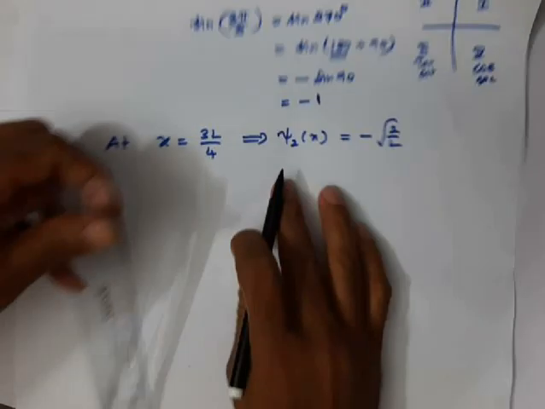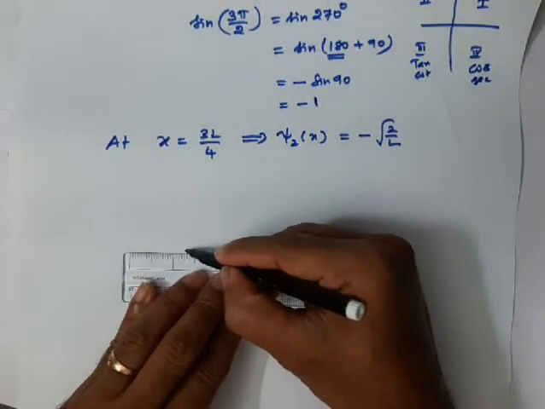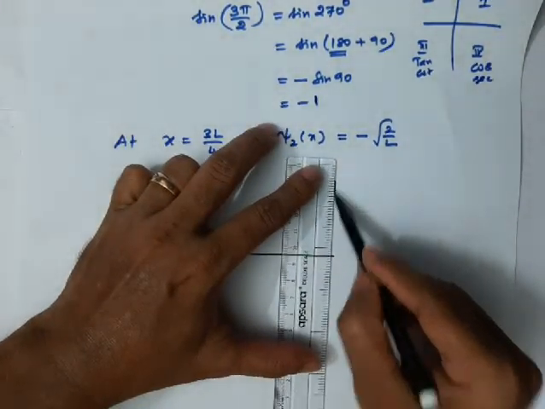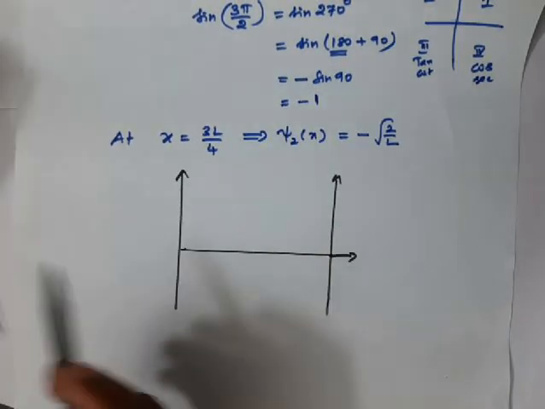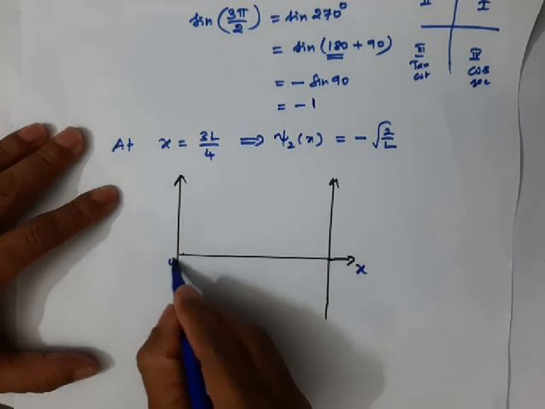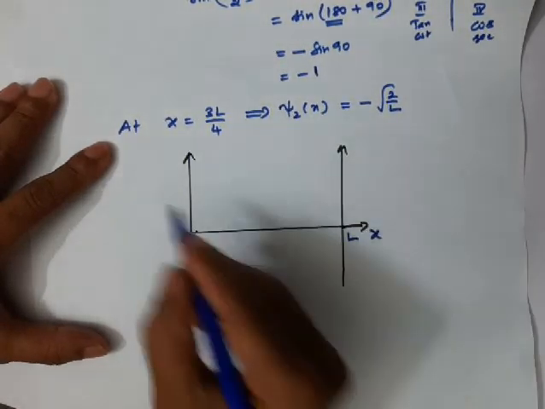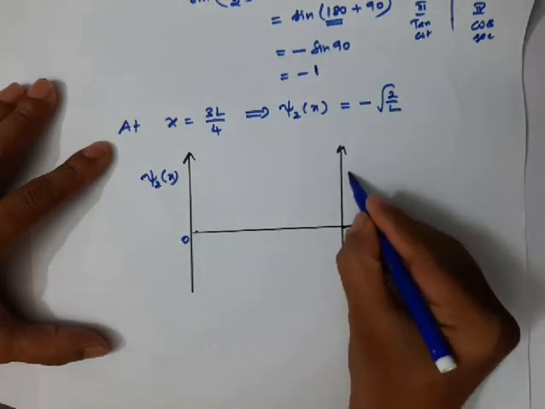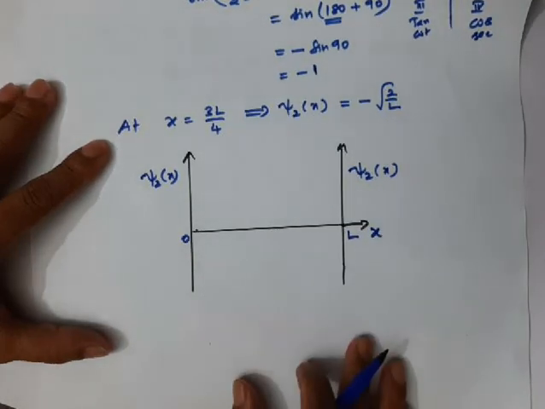Okay, let me do it here, for the n is equal to 2 state. So this is the x-axis and this is my y-axis. Here x is equal to 0. Here x is equal to L. In the y-axis, I am going to plot the wave function for the first excited state, with respect to the x values.